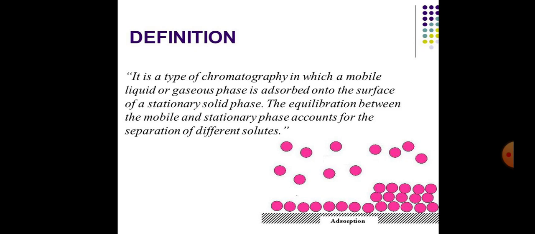Definition of adsorption chromatography. It is the type of chromatography in which a mobile liquid or gas phase is adsorbed onto the surface of a stationary solid phase. The equilibration between the mobile and stationary phase accounts for the separation of different solutes.